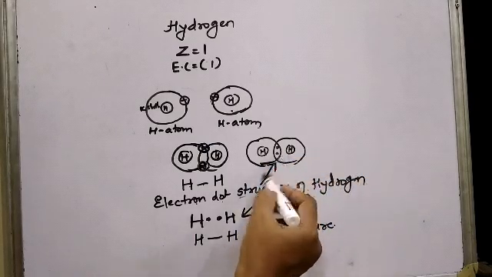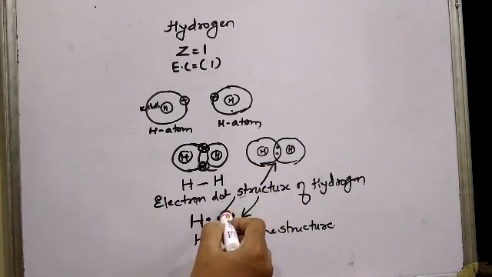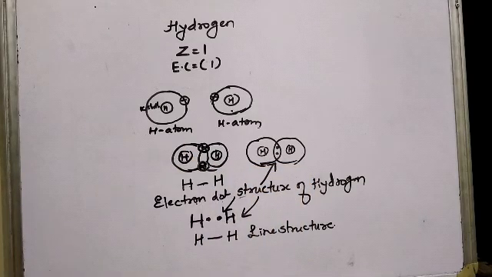We can also show this structure without the circles. So this will also be the electron dot structure of hydrogen but without the circles, and this is called the line structure of hydrogen molecule.